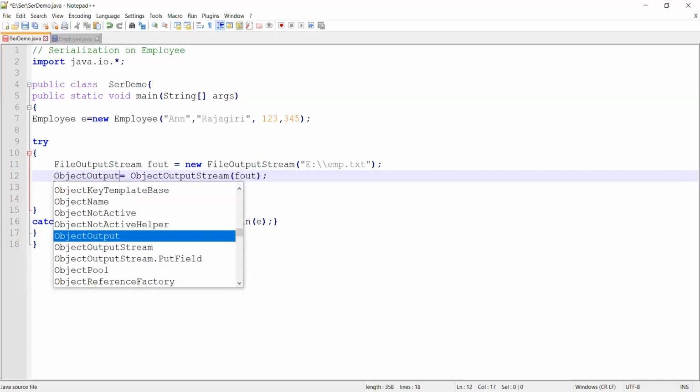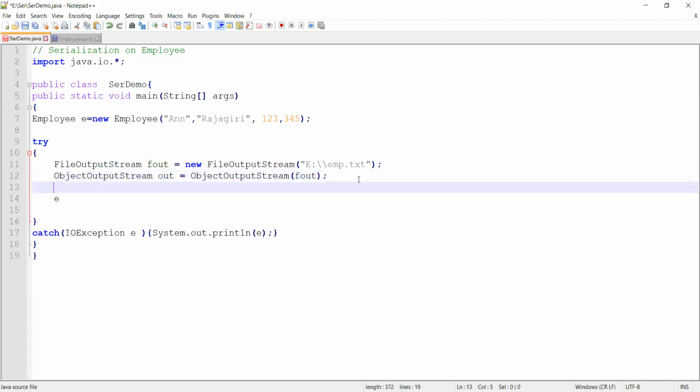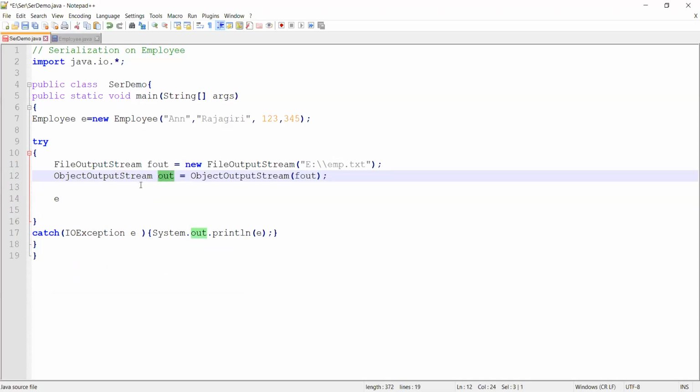Object output stream, I'll just write OUT. You are creating an object output stream connected to your emp.txt via your connection fout. Now you will be writing your object state in OUT.